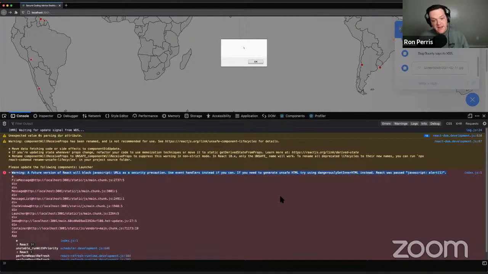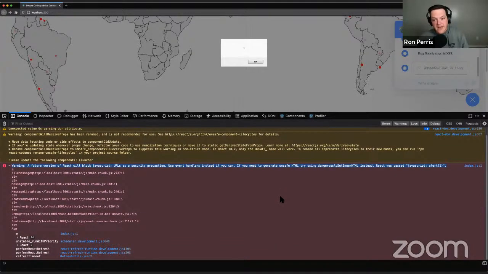So I think that what they're worried about, though, is just breaking compatibility with websites that use JavaScript URLs for functionality. And when the React API was designed, they went out of their way to make it difficult to get direct access to DOM nodes and inject scripts into them. I mean, you can do it with a ref, and you can do it with dangerously set inner HTML. You can set the contents, but React protects you.